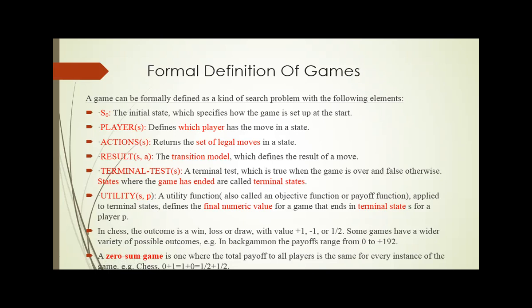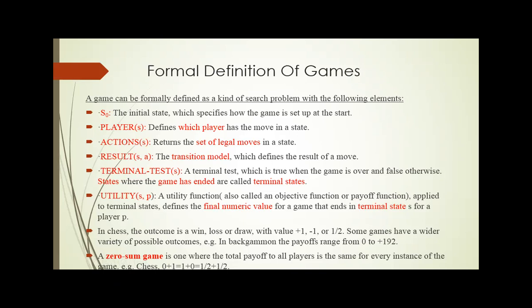Zero-sum game is one of the important types of game playing methods. In a zero-sum game, the total payoff of all the players is always the same. For example, in chess, if a person loses, his point is zero and the opponent who wins gets one point. So when we calculate the total payoff, its value is equal to one.